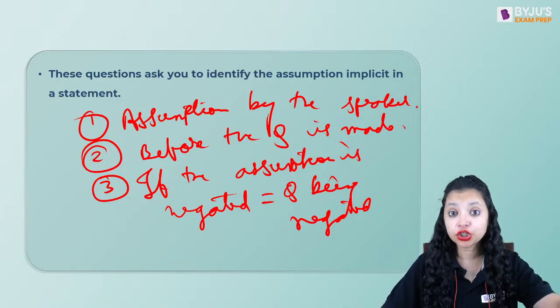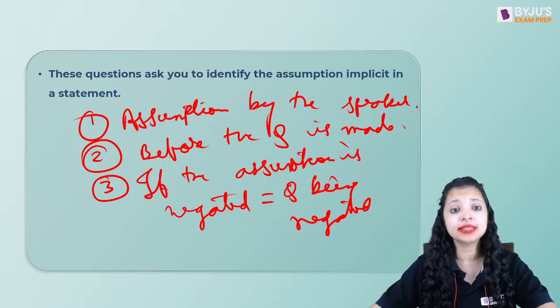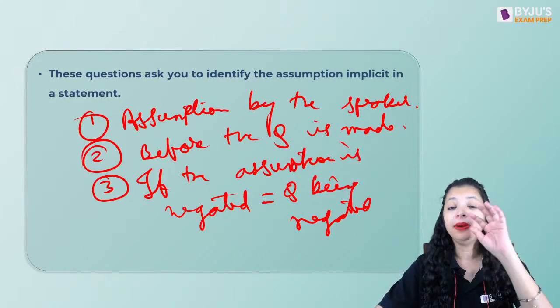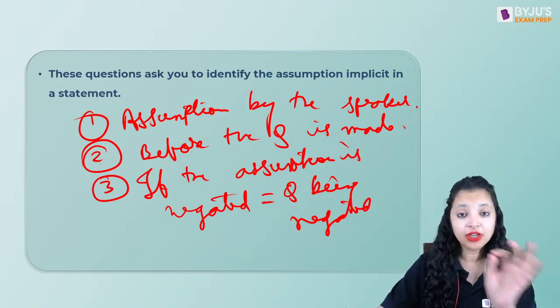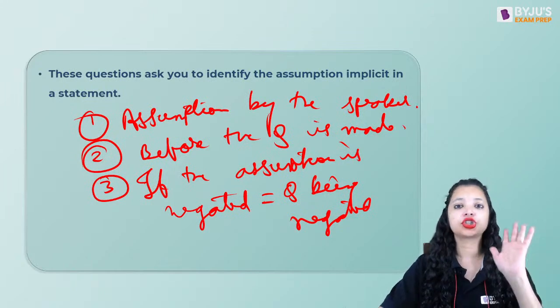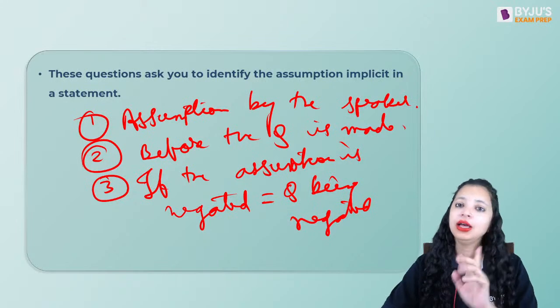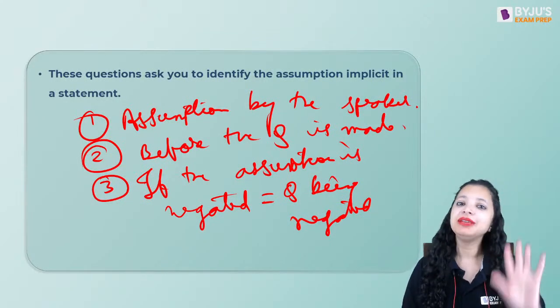That means my question will be completely dependent on the truthfulness of my assumption. Okay? It will be dependent on the validity of my correct assumption. If the assumption is correct, my question will be correct. If my assumption is wrong, my question will be wrong. If it is a vague assumption, my question can still be correct.